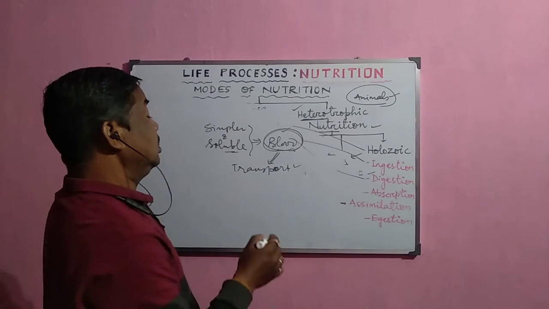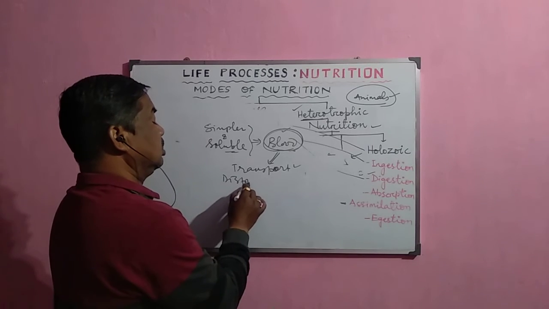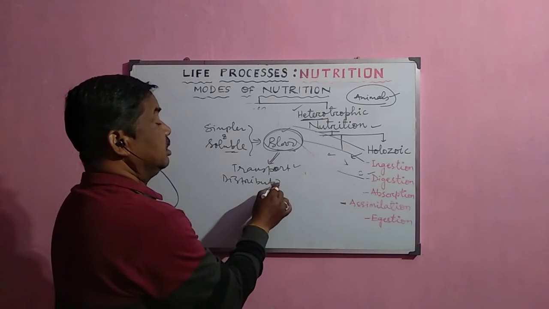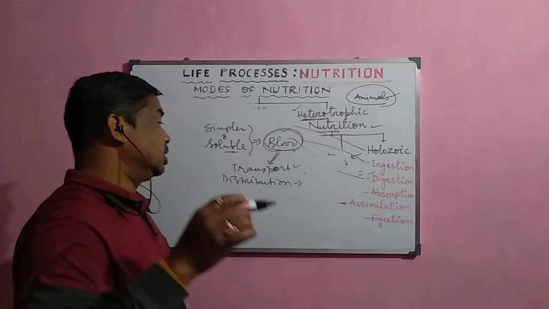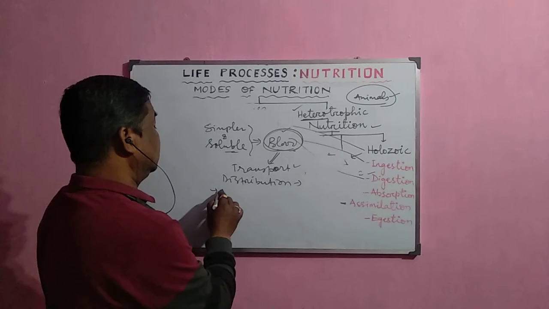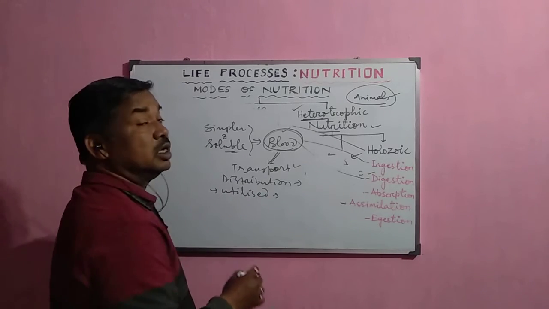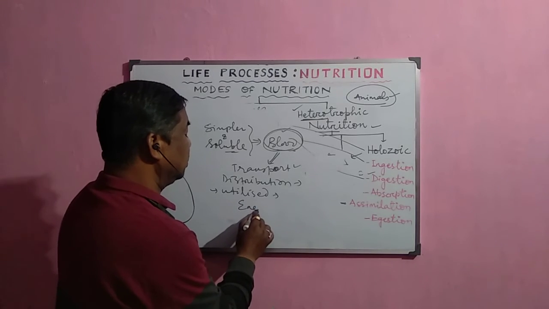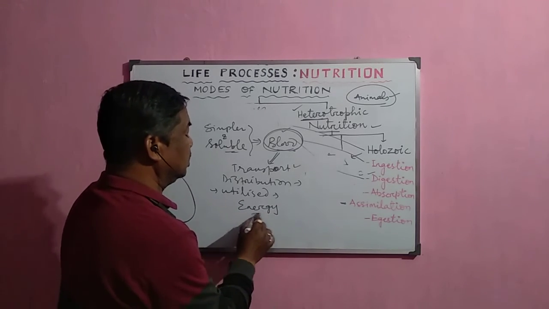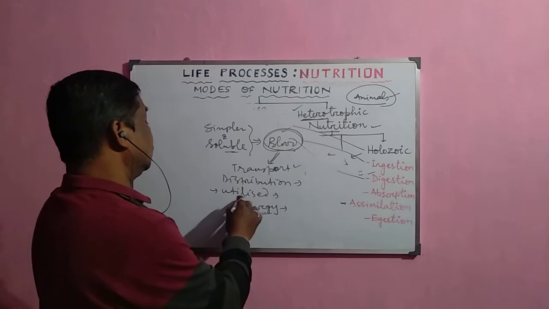So this is the process of distribution, and after the distribution of this digested food material, it is utilized for different purposes. Suppose it is carbohydrate and fat, which are utilized for the release of energy. They are the source of energy, so they are called energy giving food.